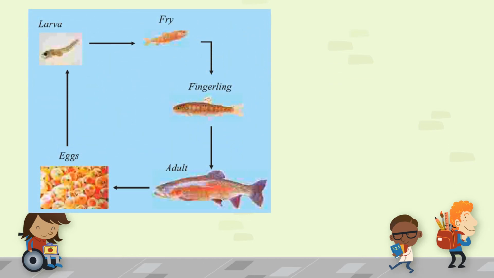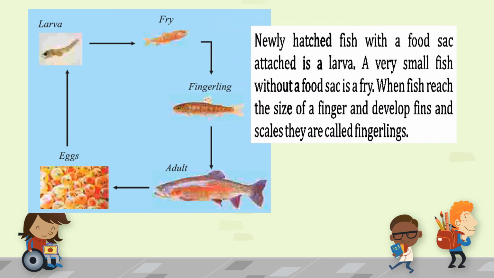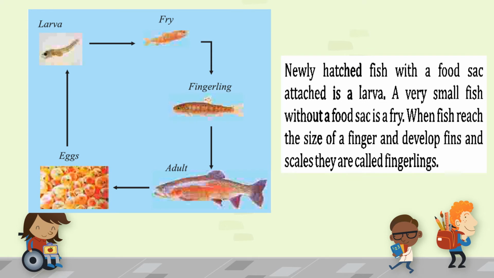Here is a picture of the life cycle of the fish. You can see an adult fish, then it lays the eggs, and from these eggs larvae move out. These larvae have a food sac with them, and after some days they transform into the fry.